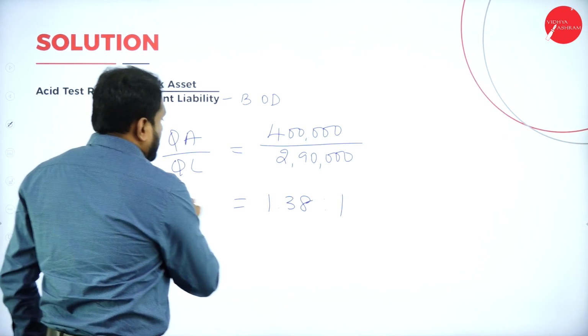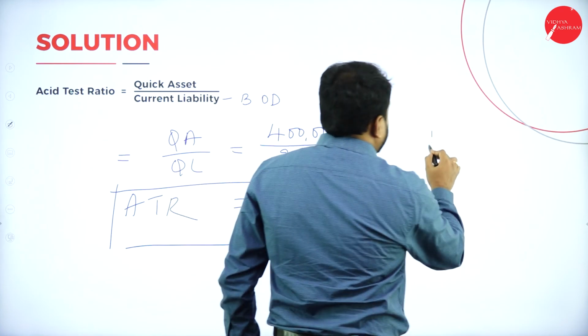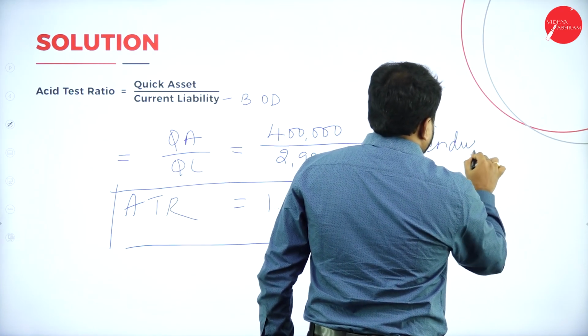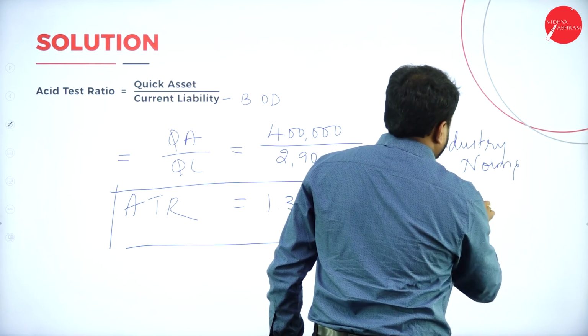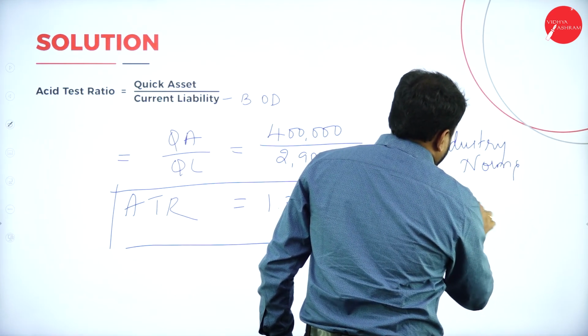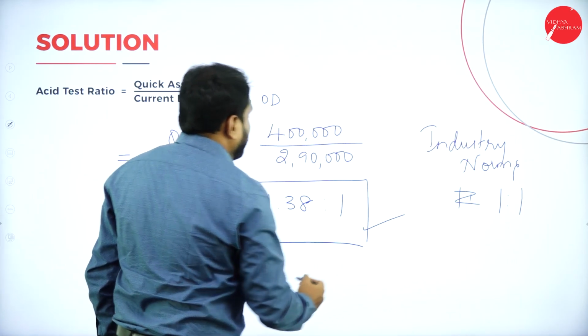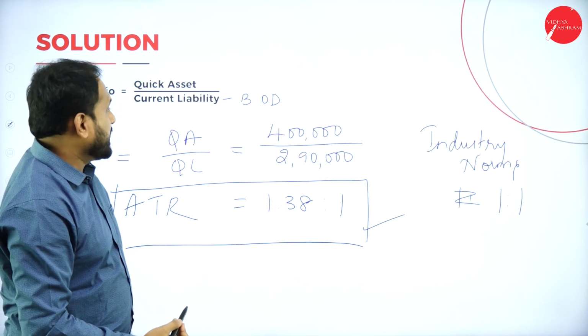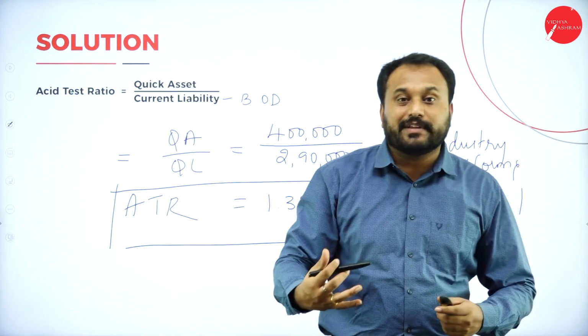That means what? Solvency is really good. Actually, the industry norm, what they say is 1:1. But how much is it? 1.38:1. So it is really good. That is, the quick assets are more than your liability. So it is good. You can actually go for the solvency.